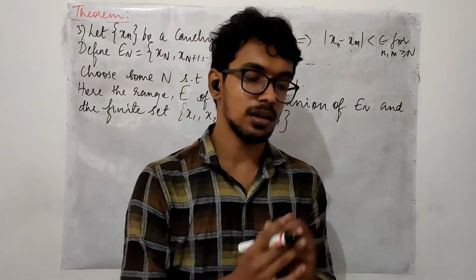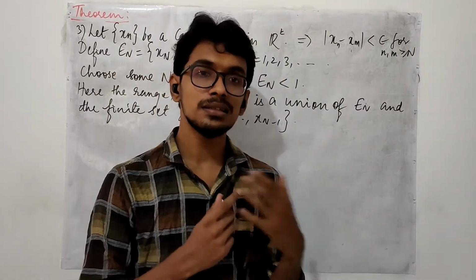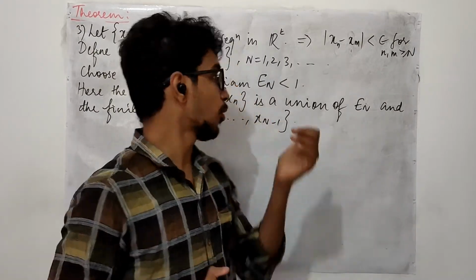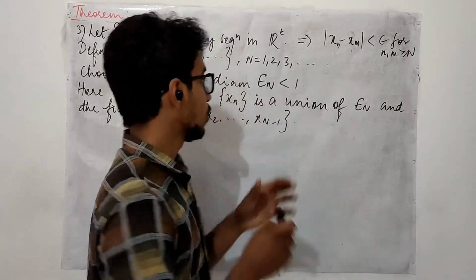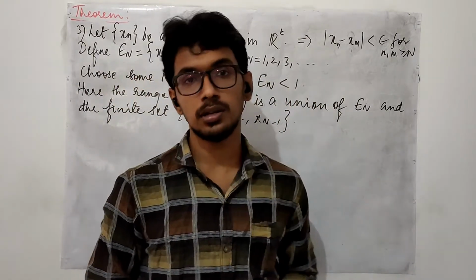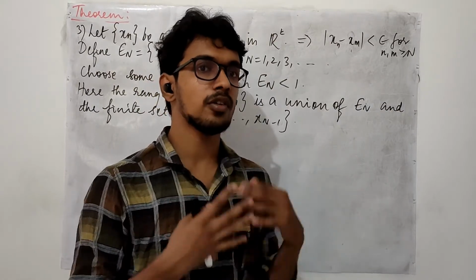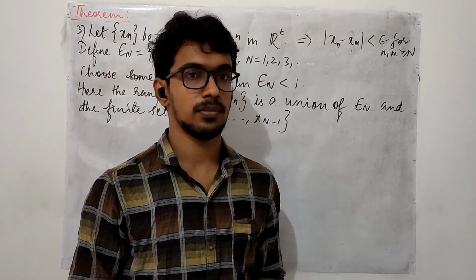The diameter, again, let us recall the definition of a diameter. It is the supremum of the distances between the points in En. So this tells you the set En is a bounded set, right? When your En is not bounded, you will have your diameter to be infinity.